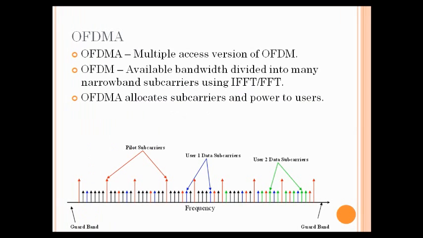So here you see the graph for the OFDMA. What is OFDMA? It is a multiple accessing version of OFDM. And what is OFDM? It is the available bandwidth divided into many narrowband subcarriers using inverse fast Fourier transform or the fast Fourier transform. And OFDMA is to allocate subcarriers and powers to users.